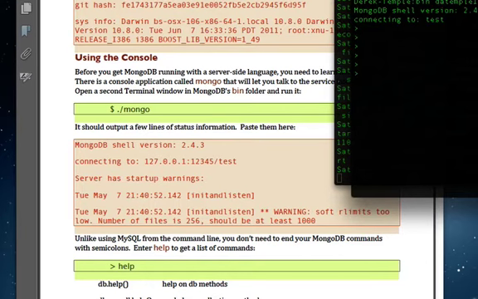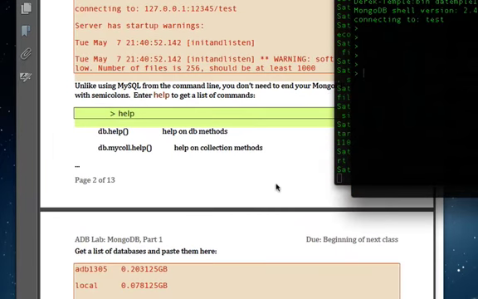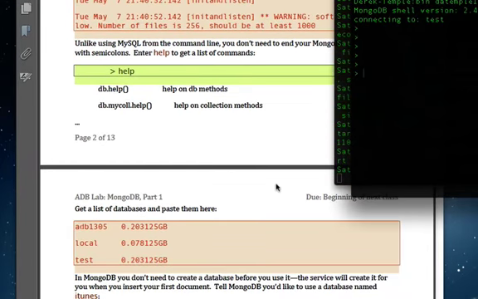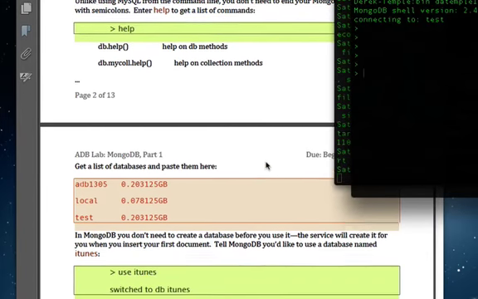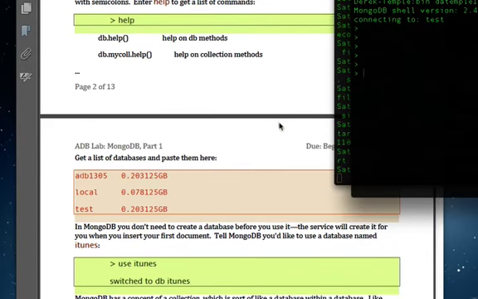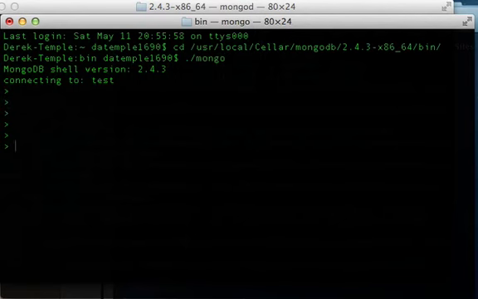So now that we're inside the Mongo console, we have a few things that we can do to see what kinds of databases and files and such we have. So we're going to say show dbs. This is to show us what our databases are. Right now we only have one database.